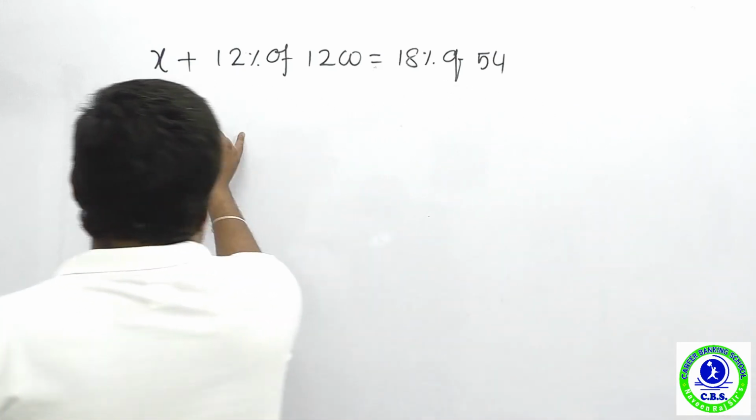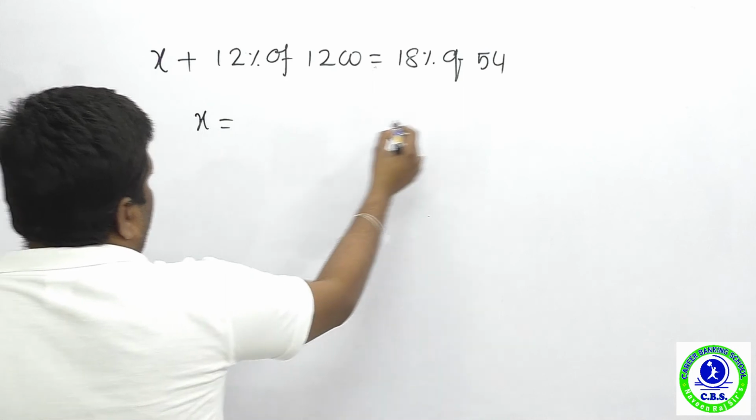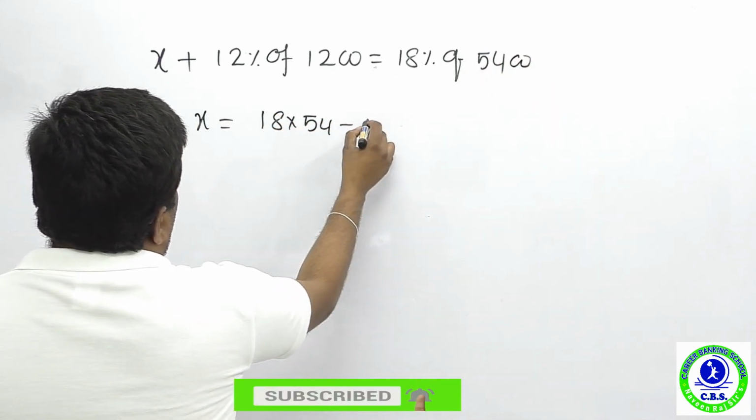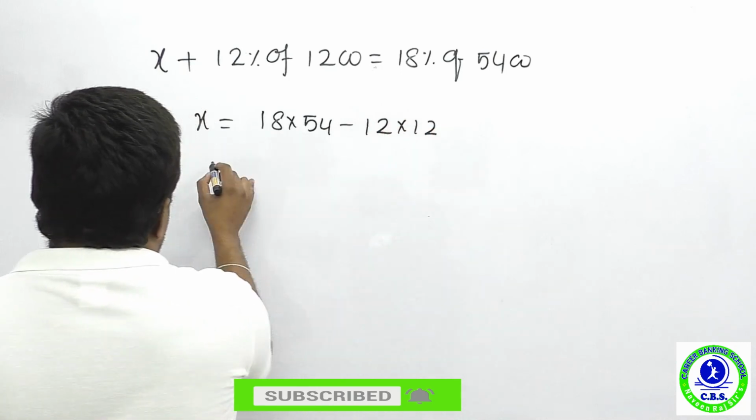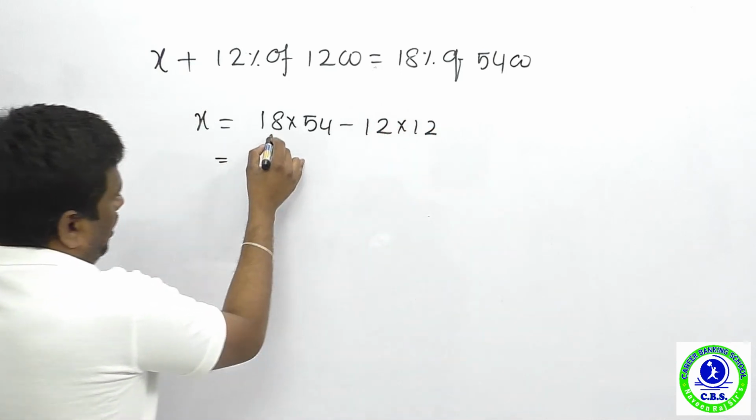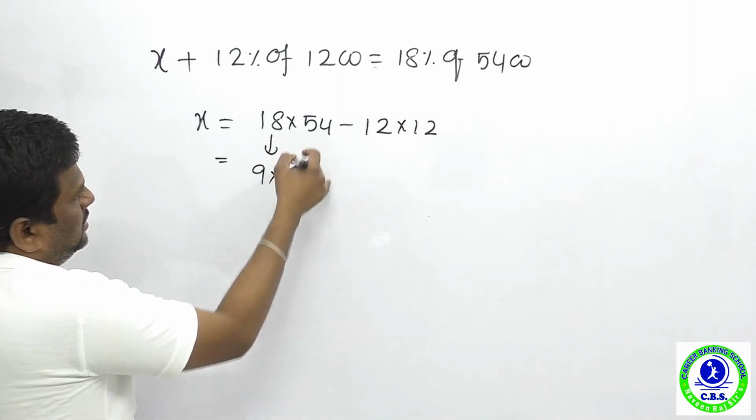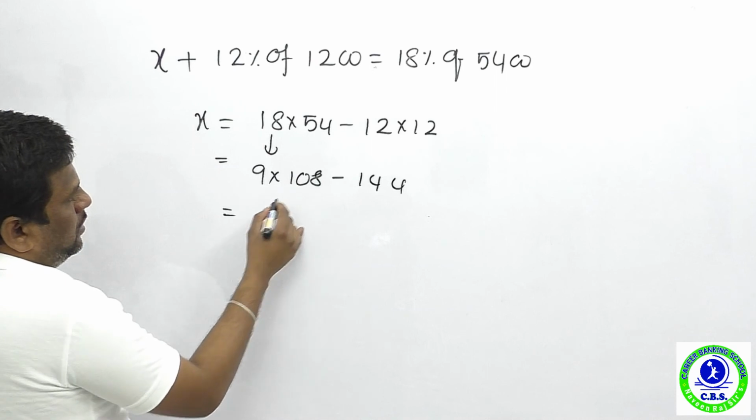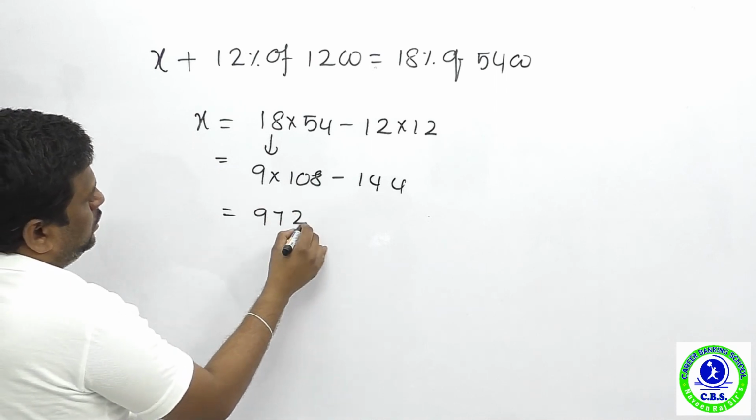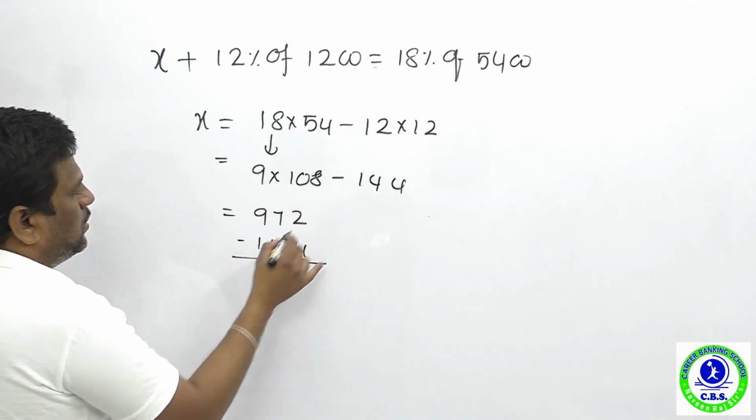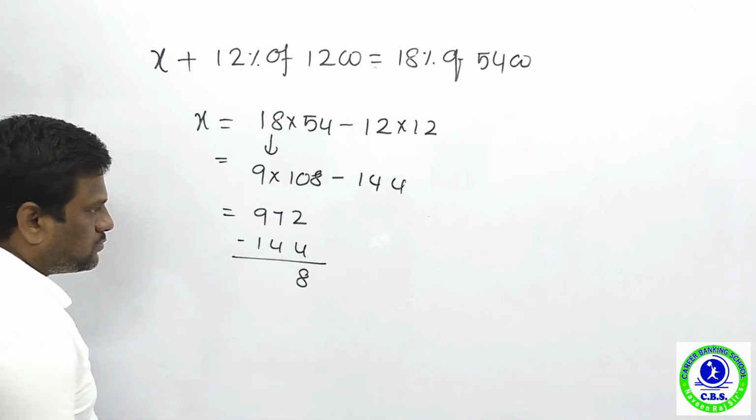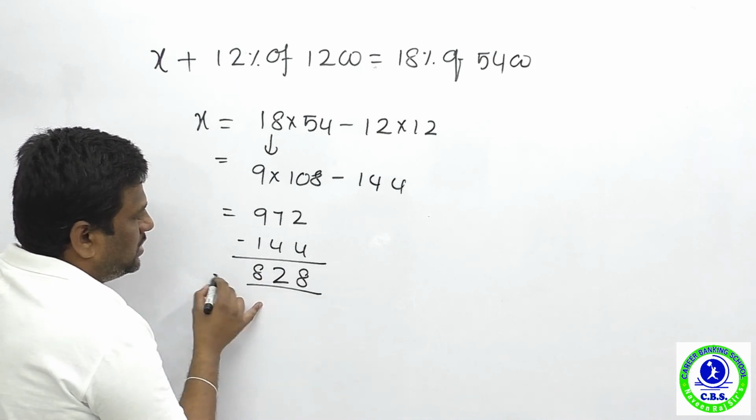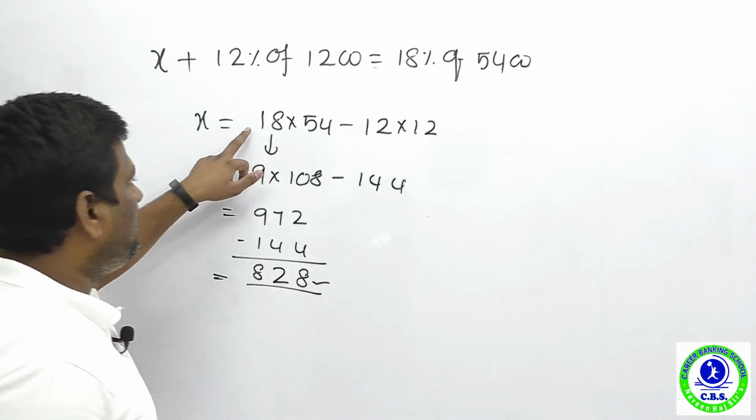Okay, so what I did is x is equal to 18% of 5400. Nothing but what? You can take it as 18 into 54 minus 12 into 12. Okay, so I just do double and half. Half of 18 is 9 and double of 54 is 108. 12 12s are how much? 144. Now what is 972 minus 144? 12 minus 4 gives 8. Next 6 minus 4 gives you 2, and this is 8. What's your answer? 828.